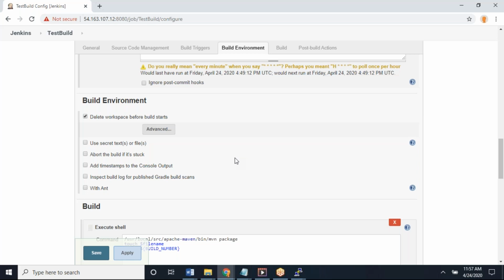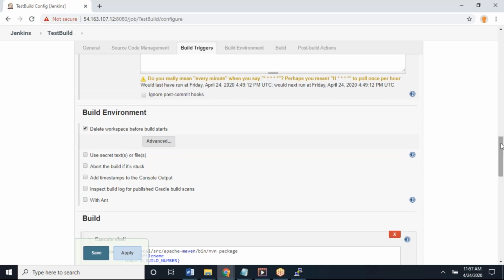If you are running on a client, maybe a slave node, it's the directory you gave while creating the node, slash workspace slash job name, and that would be your workspace, where the latest code from GitHub will be downloaded every time.